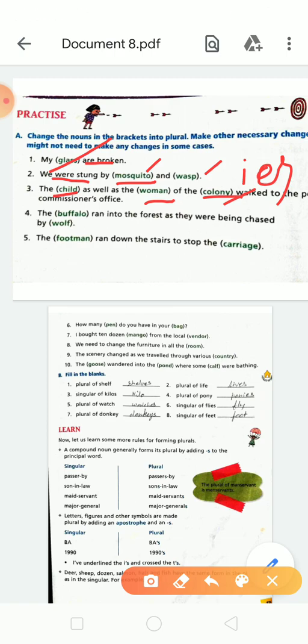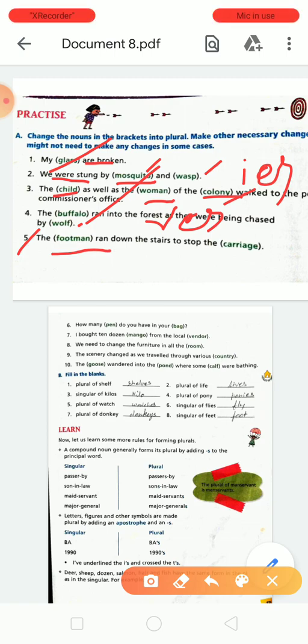In the fourth sentence you will write buffalo will be buffaloes and wolf will be wolves. It means remove the f and add ves. Fifth is footman. In footman you will remove the a letter and add e in place of a, then it will be footmen. And in carriage you will add only s at the end of the word carriage. It will be the plural form. Clear?